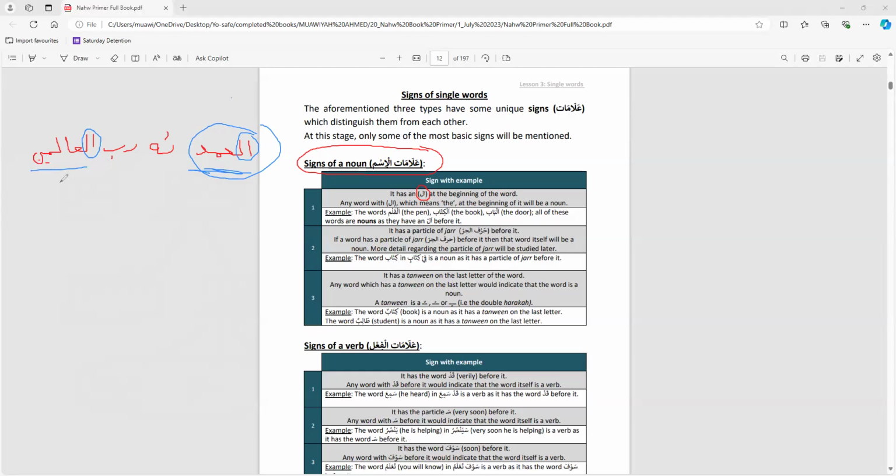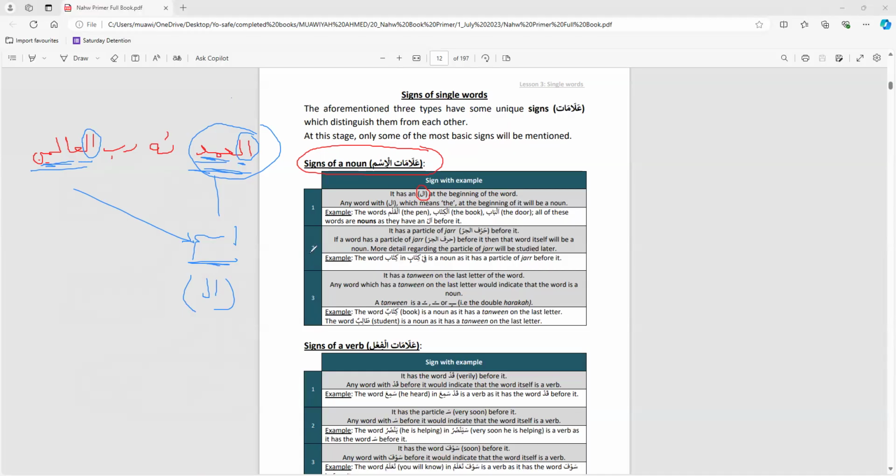Which one, Yahya? Ism. Why is it an ism? What's the proof? The alif lam. The proof is that it's got alif lam before the word. The actual word is hamd, the actual word is alameen, but it's got alif lam before it. That's a sign that the word hamd or the word alameen is an ism. That's sign number 1.